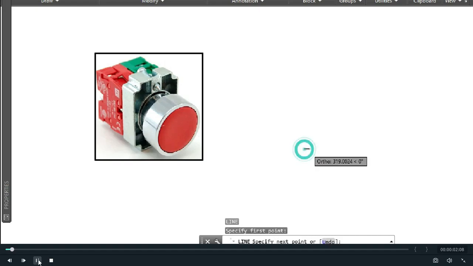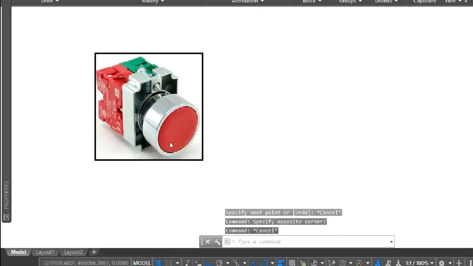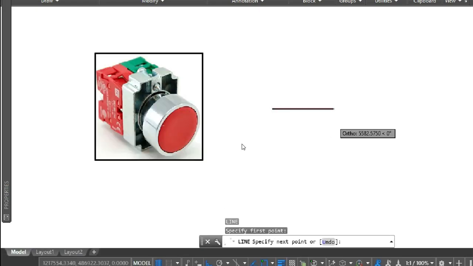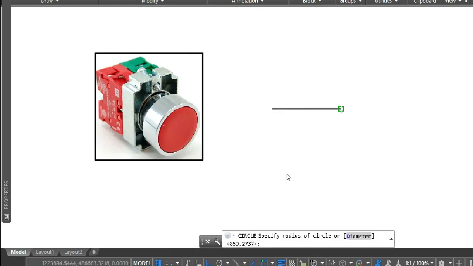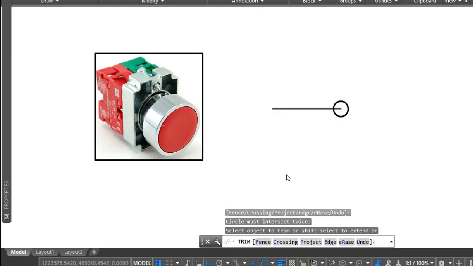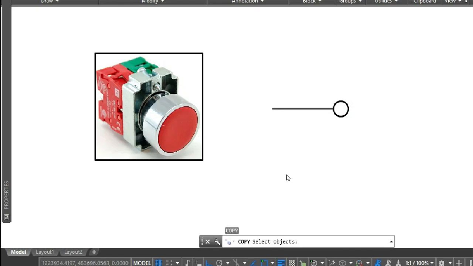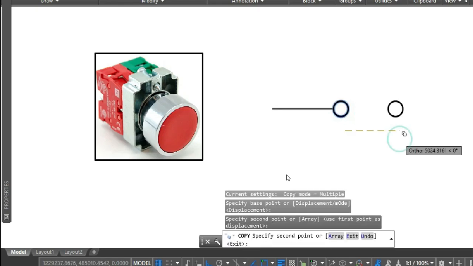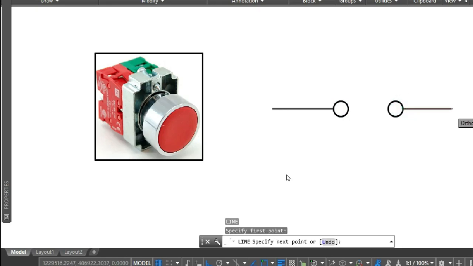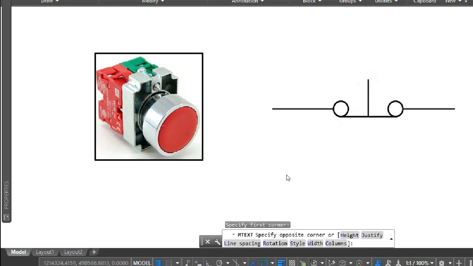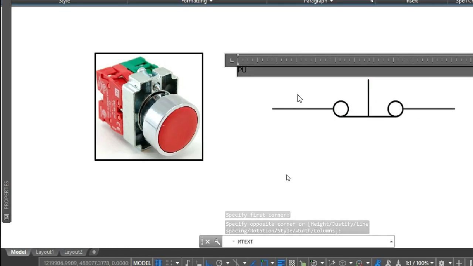So here, this is the physical picture of the diagram. Now this is the schematic diagram for this push button normally close. This is the one you have to know how to make, the schematic diagram of the electrical instrumentation, because this is very important information for the troubleshooting of the electrical and instrumentation.